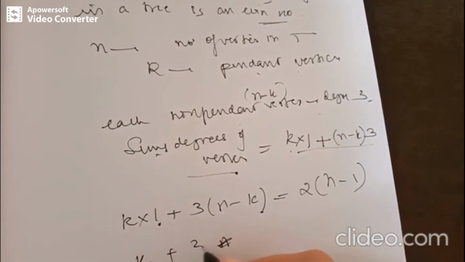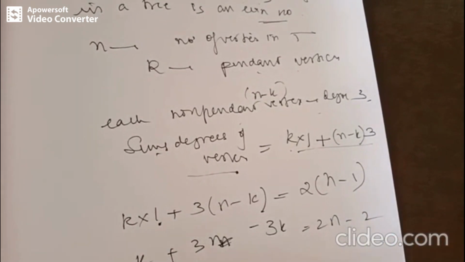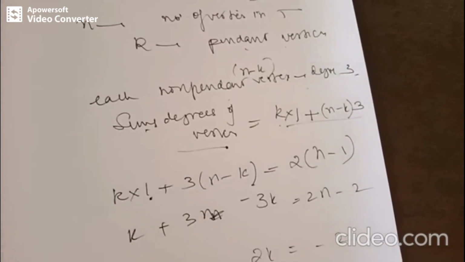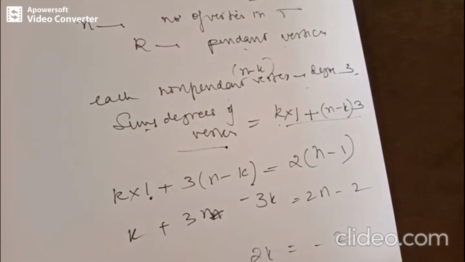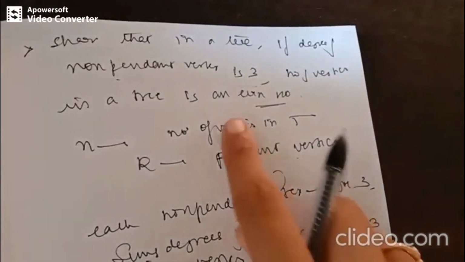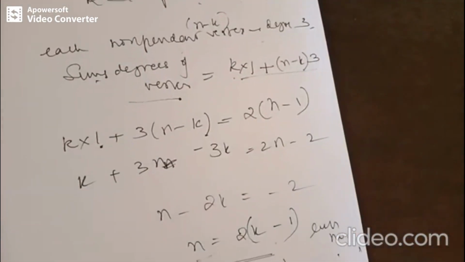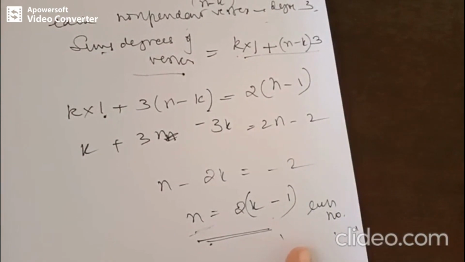So we get k plus 3n minus 3k is 2n minus 2, or n minus 2k is minus 2, or n will be 2k minus 2, or twice into k minus 1. So this definitely is an even number, right? What we have shown is the number of vertices is an even number. That is what we have to prove. Show that in a tree, if the degree of non-pendant vertex is 3, the number of vertices is an even number. That is what we have proved.